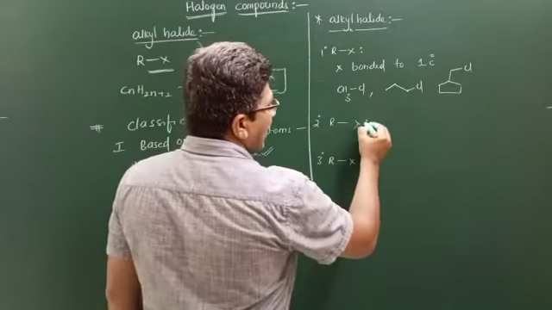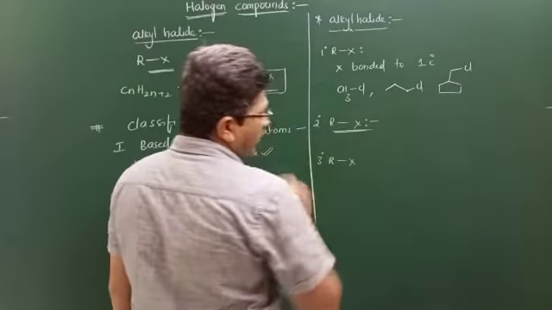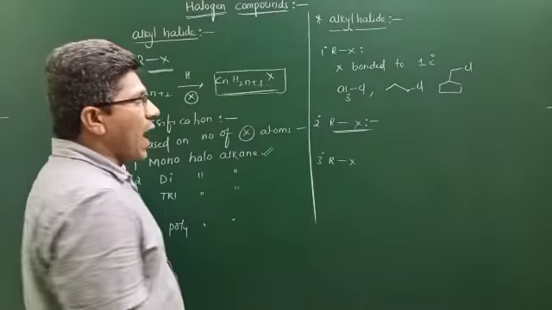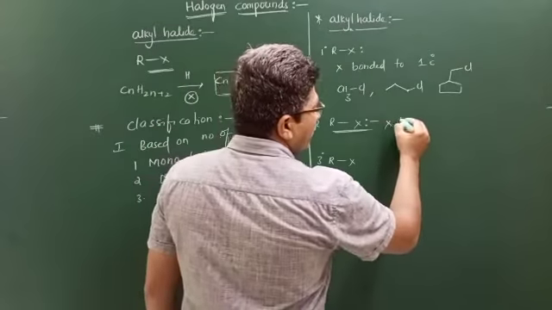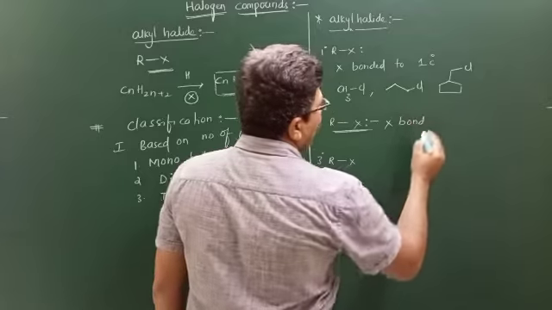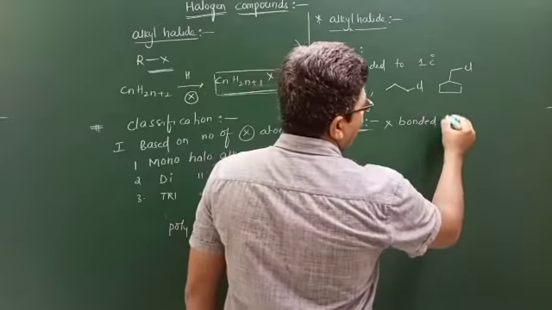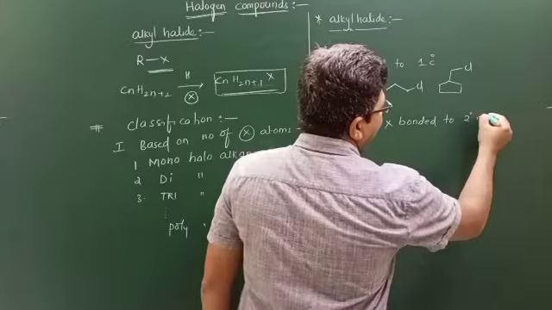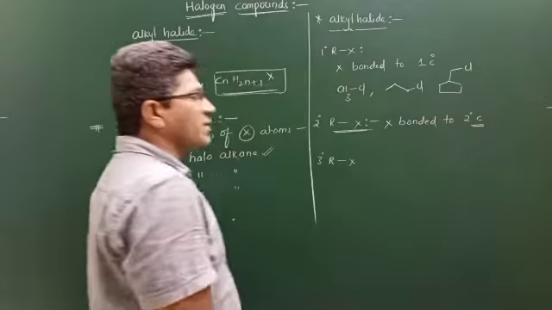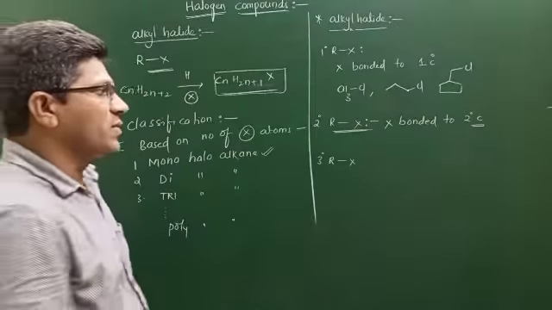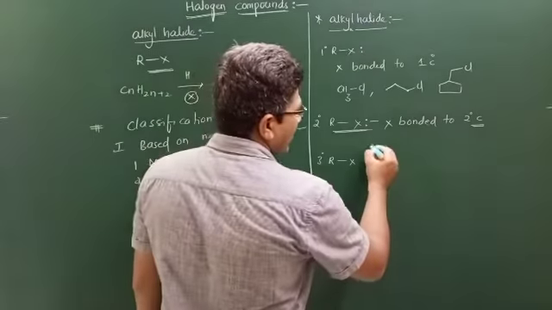Next, secondary alkyl halide, 2 degree. A halogen bonded to a 2 degree carbon atom is known as a secondary alkyl halide. Then see one example.